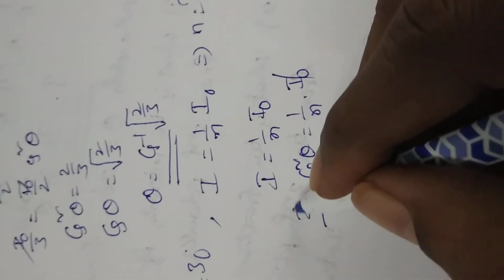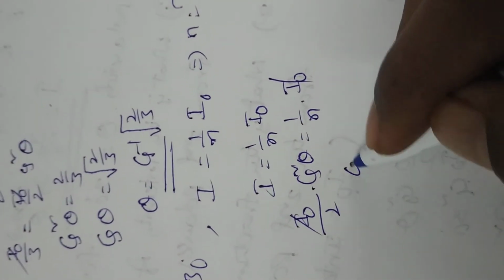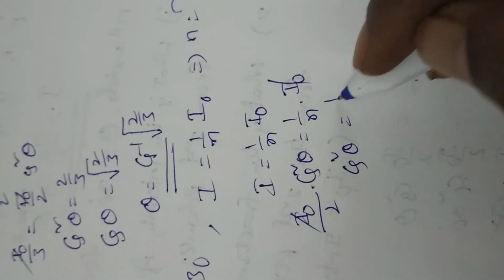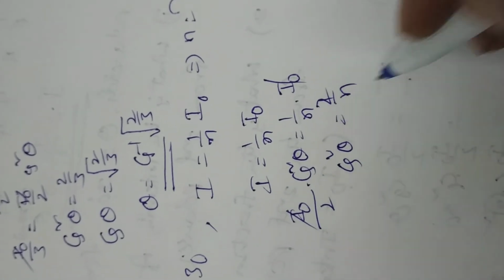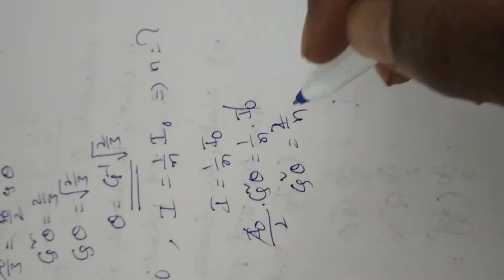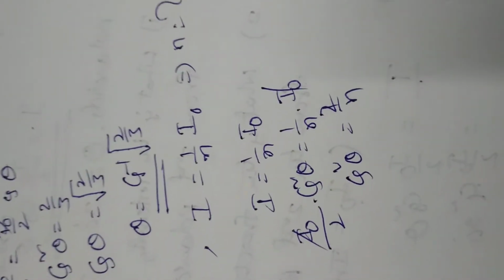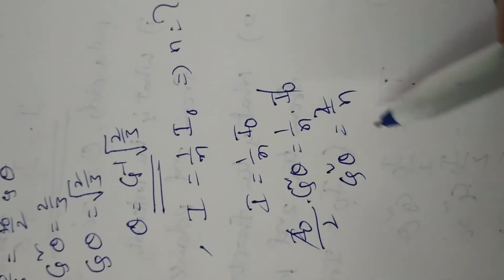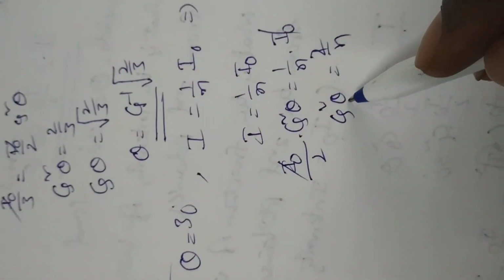So I naught cancels. Then cos square theta is equal to 2 by n. Also given theta is equal to 30.